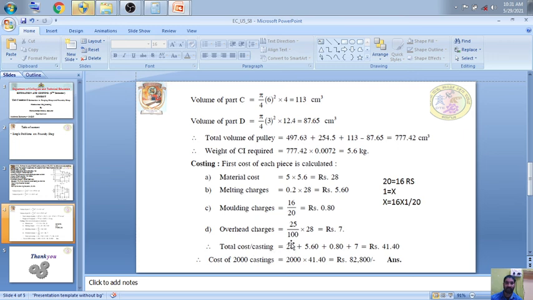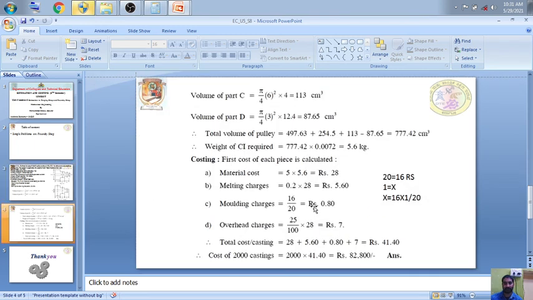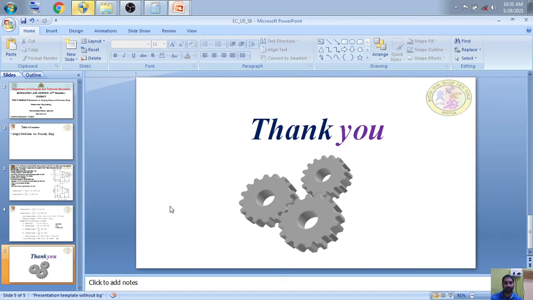The total cost: 28 is the material cost, 5.6 is the melting charge, 0.8 is the molding charge, and 7 rupees is the overhead charge. So for each casting we require 41 rupees 40. We have to prepare 2000 such castings, so 2000 into 41.40 is 82,800, which is the total cost of this casting. Thank you for watching this session.